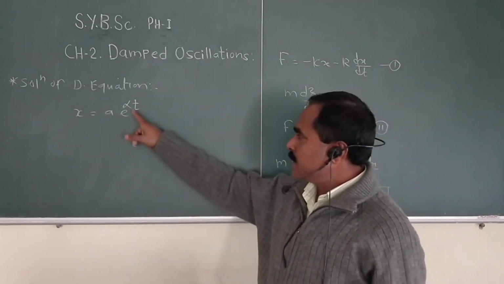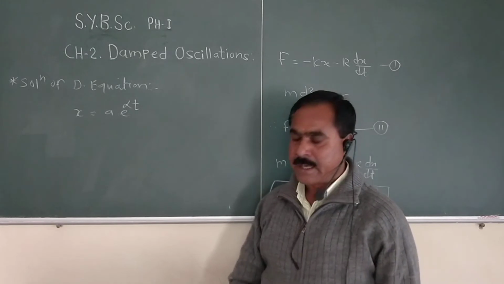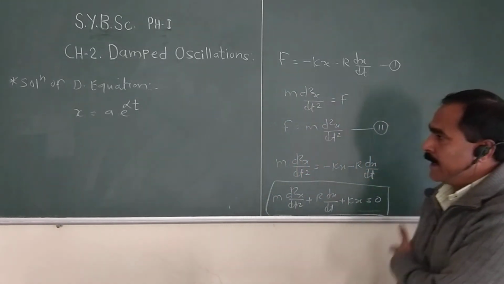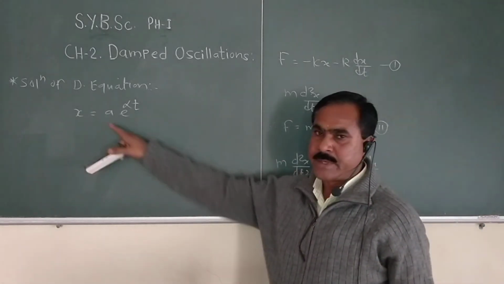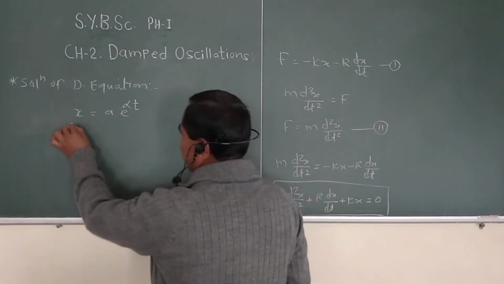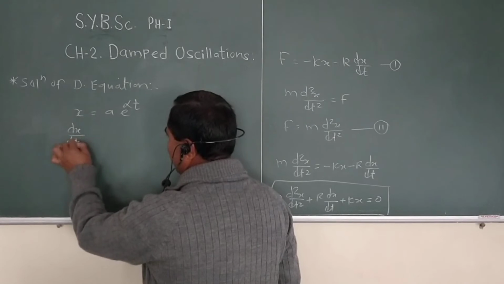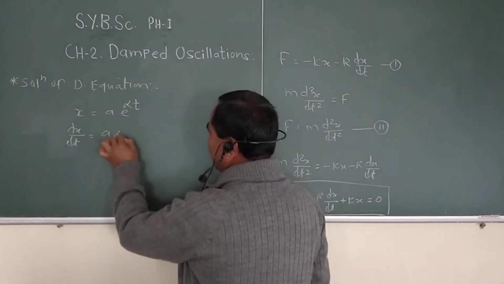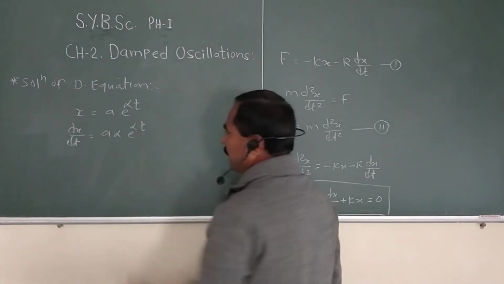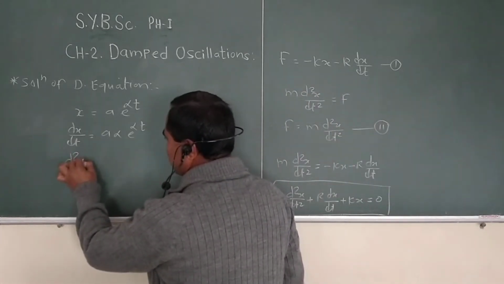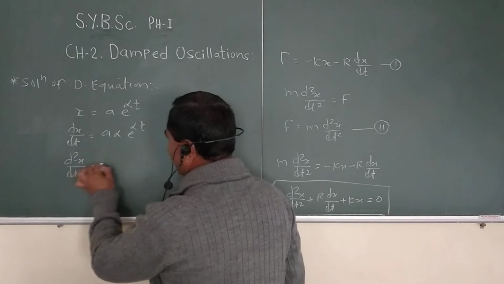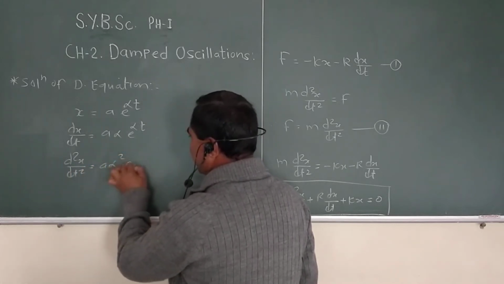Here alpha and a are constants. Then we differentiate this equation, so we get dx by dt equal to a alpha e raised to alpha t. Then, on second differentiation, we get d2x by dt square equal to a alpha square e raised to alpha t.